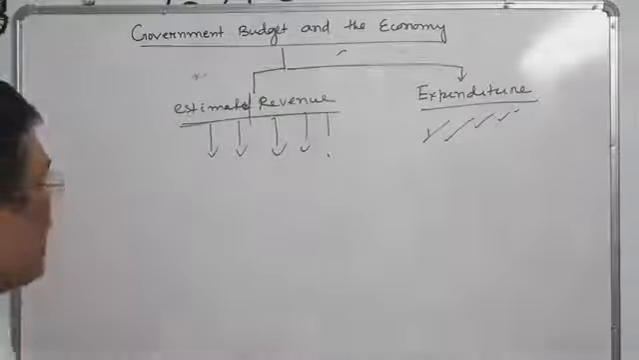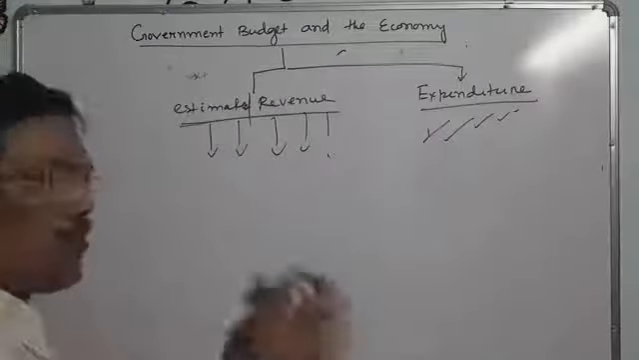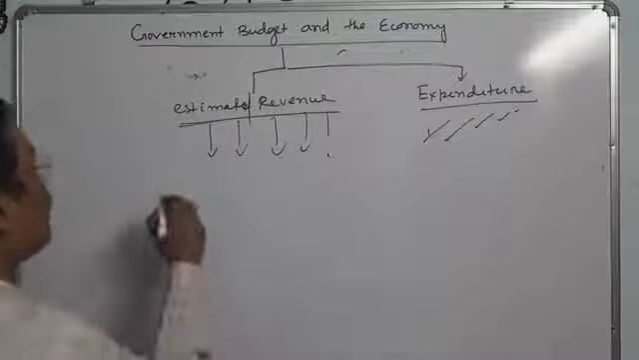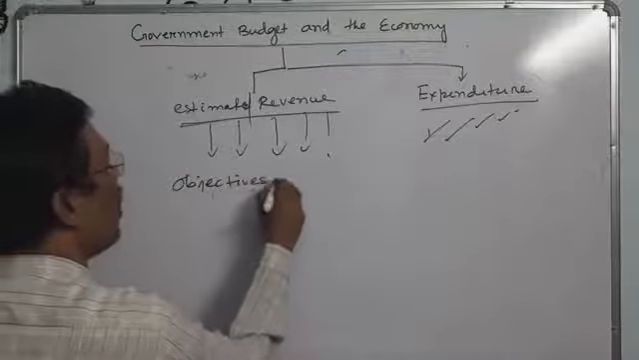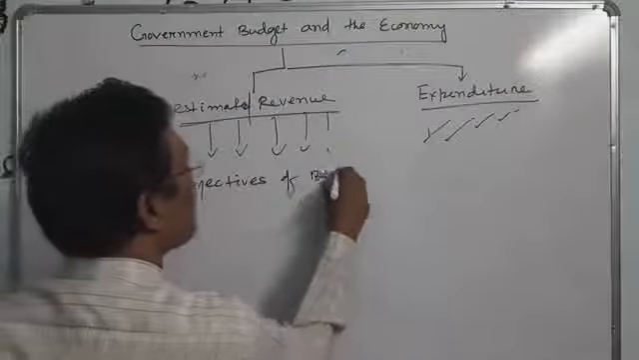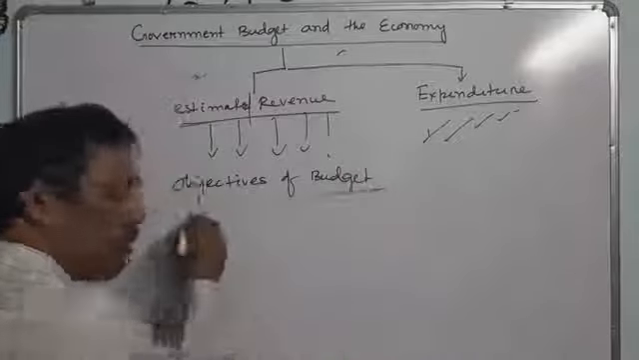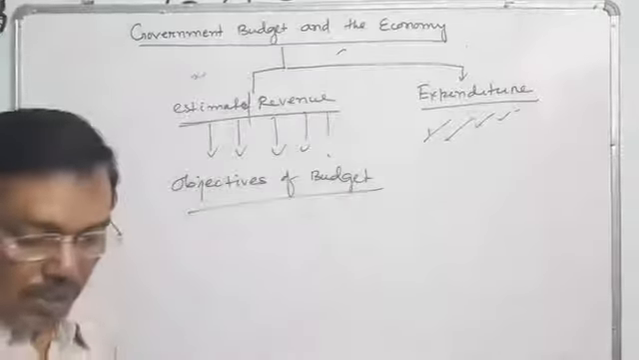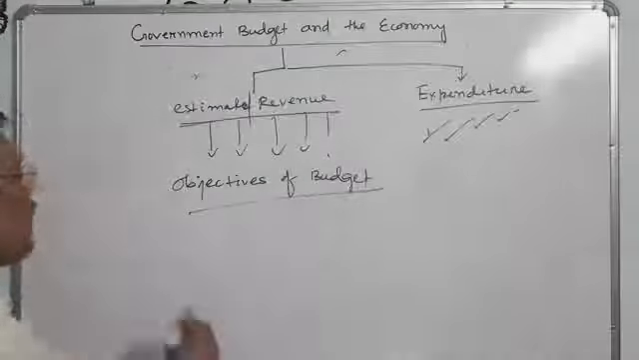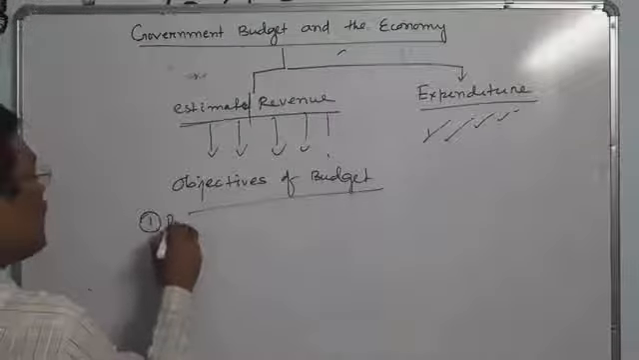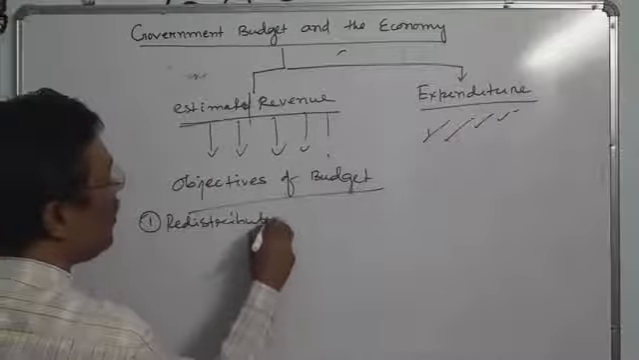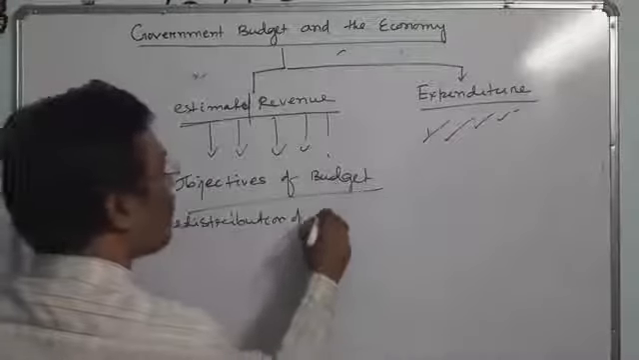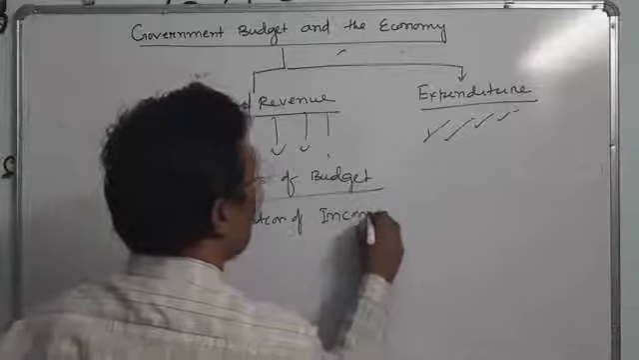So next is why the budget is placed, or what are the objectives of budgets. Objectives of budget. First one is redistribution of income and wealth. First objective is redistribution of income and wealth.